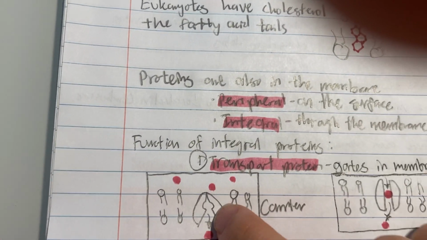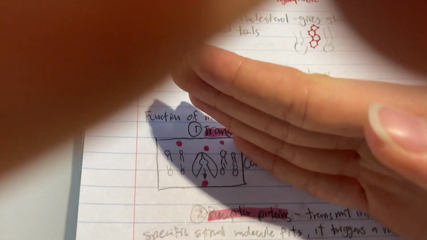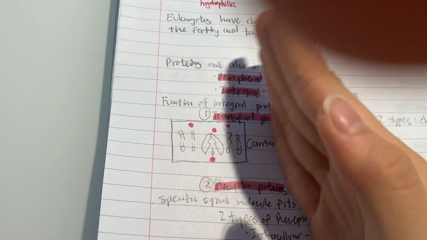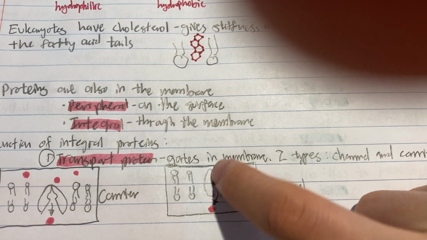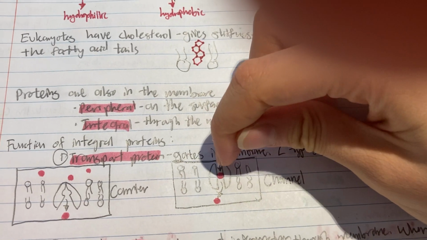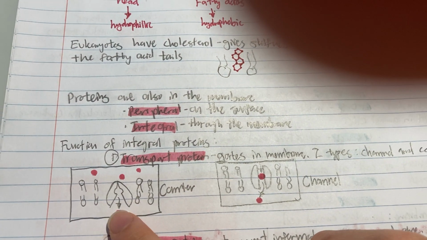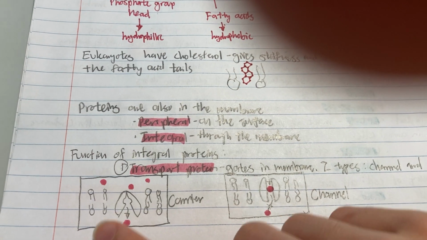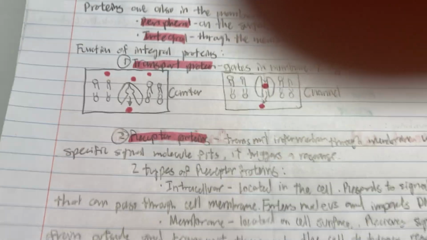The carrier opens up and then things can go in, then it delivers them out and then it blocks again. And then a channel is literally just a channel. Only certain molecules that fit can go through. So for the carrier, you can think of it as opening and closing and carrying things through. And a channel, you can just go through if you fit.